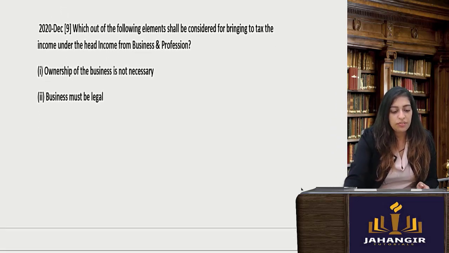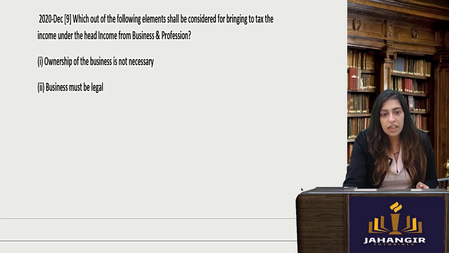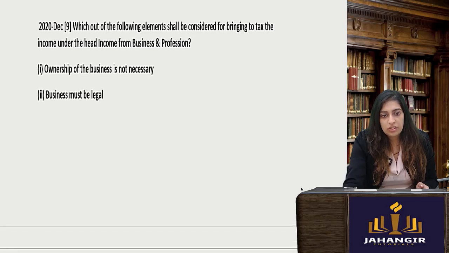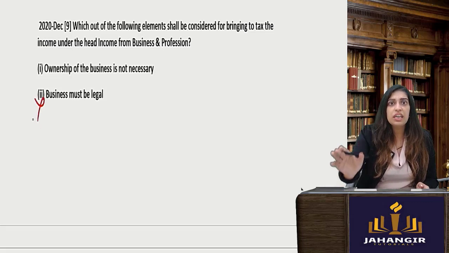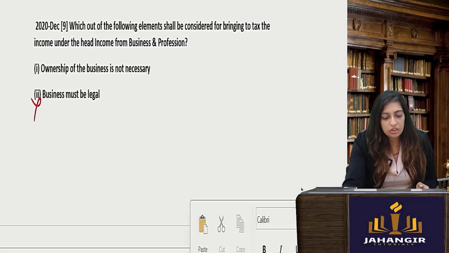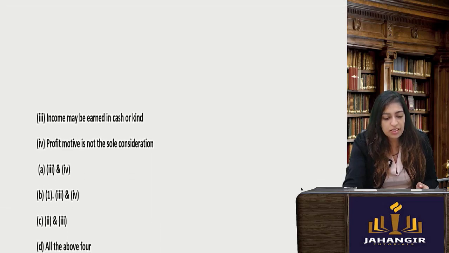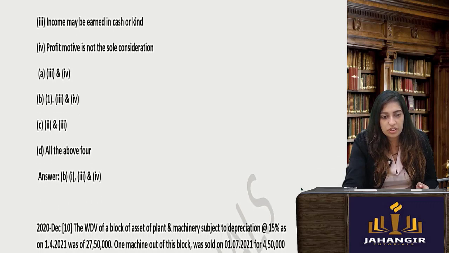Chalo. Next one. Which out of the following elements shall be considered for bringing to tax the income under the head business profession? All will be considered, but not this. Income must be legal. Even if it is illegal, it will be taxed as income from business profession. So yes, you're right, ownership should not be necessary. Income may be earned in cash or kind. Profit motive is not the sole consideration.